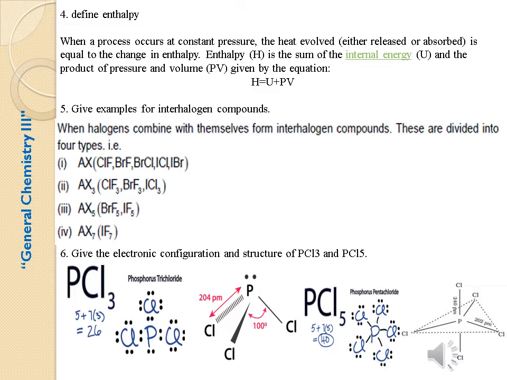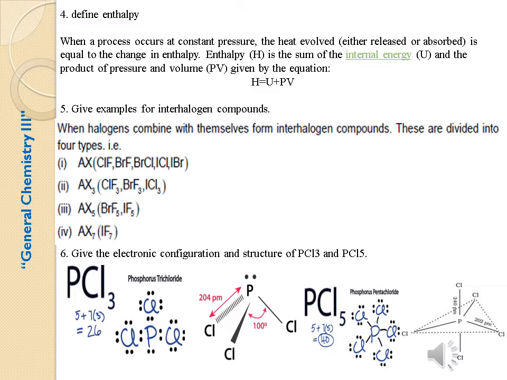Sixth question: give the electronic configuration and structure of PCl3 and PCl5. In PCl3, 5 electrons are shared by phosphorus and 7 electrons by each of the 3 chlorine atoms, giving 26. That is, it attains the octet rule. So phosphorus trichloride is a pyramidal molecule.